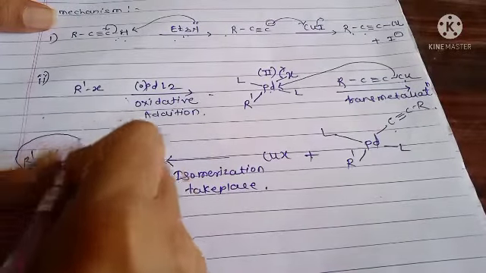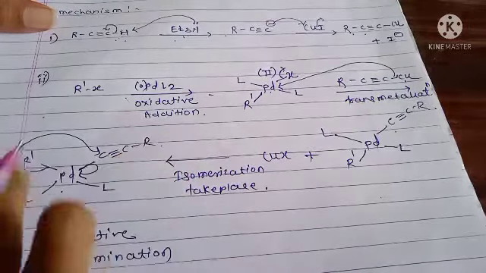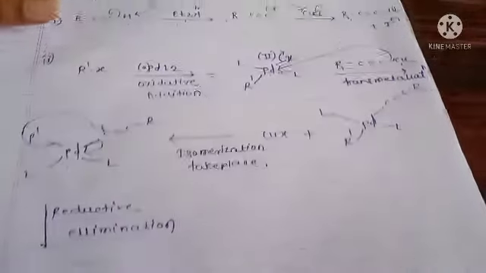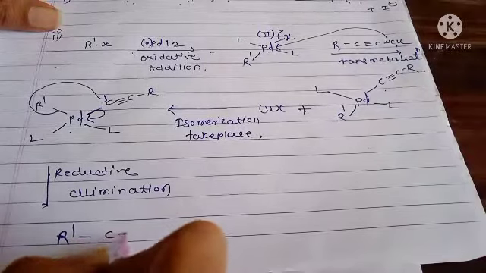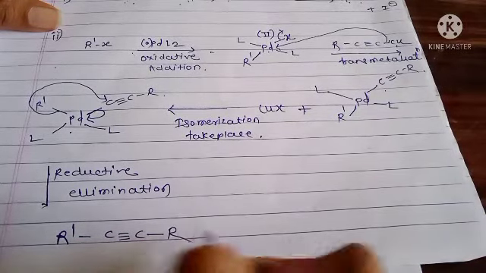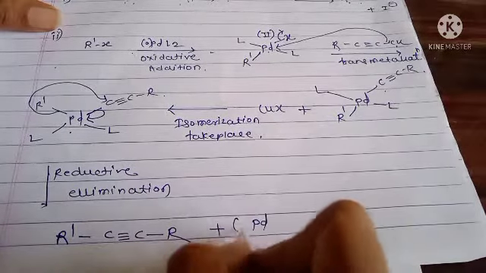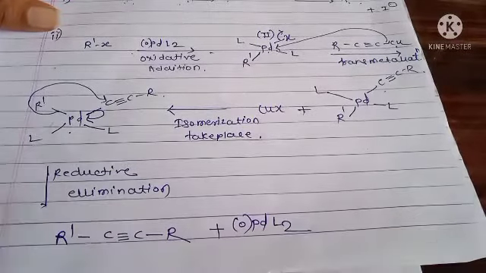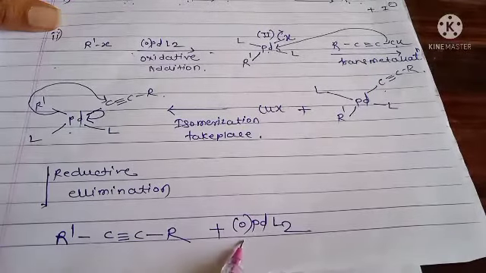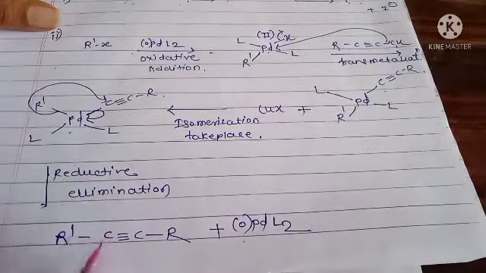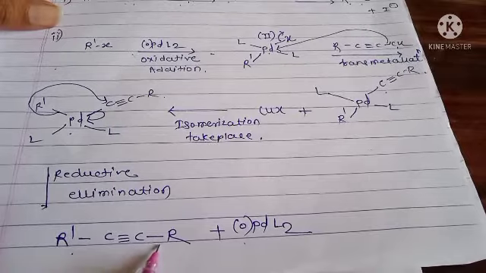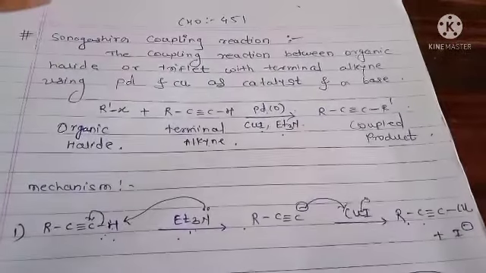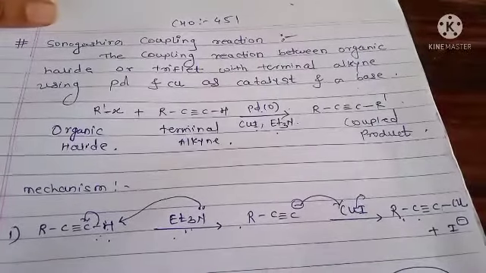Here this group attacks this carbon, the reduction takes place, and the final product is formed: R'-C≡C-R plus palladium(0)L2. Palladium(II) is converted into palladium(0), and the last product R'-C≡C-R is formed. This is overall the Sonogashira coupling reaction.